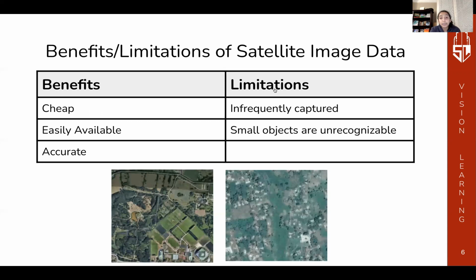Satellite imaging is cheaper, and the average cost of raw satellite images is approximately $1 for each square kilometer. Satellite imaging also provides an advantage because it's more easily available and has far greater accuracy with no possible bias. There are two primary limitations of satellite image data, though. These limitations are that satellite image data is infrequently captured and that small objects are unrecognizable.